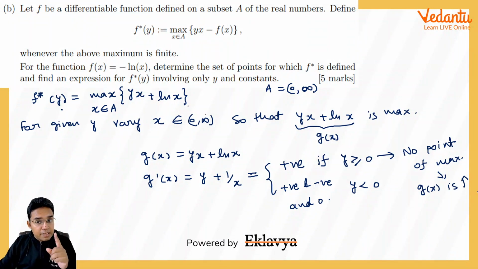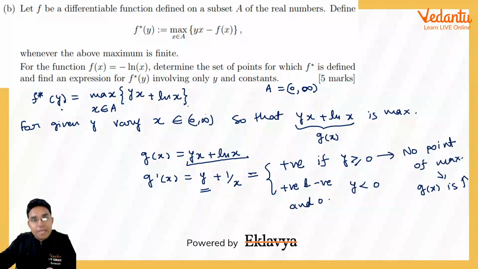And strictly increasing means as you increase the value of x, for all those cases when y is positive, this yx plus ln x will keep on increasing. We will not be able to get any maximum value of this. This will go up to infinity. And please remember, infinity is not some number which we can claim to be a maximum. If it is maximum, then it has to be some finite value.